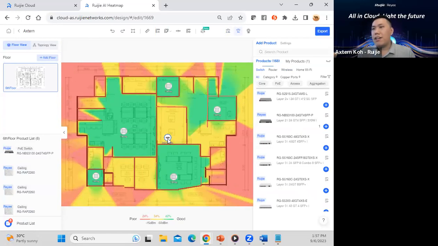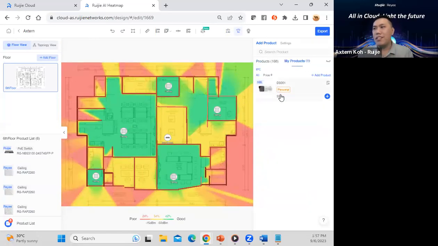And how about cameras? The beauty of the design for our AI heat map is that we can also work together with cameras. The camera is very customizable. You can put in any product from our product line, like this one, one of the hash brand cameras. We can easily add them on. We can add as many cameras as needed in this kind of environment.